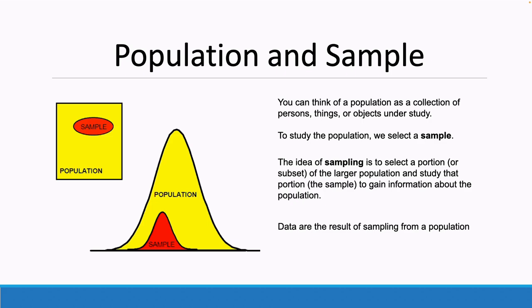Now, let's talk about population and sample. You can think of a population as a collection of persons, things, or objects under the study. To study the population, we select a sample. Now, the idea of sampling is to select a portion of the larger population and study that portion to gain information about that population. Data are the result of sampling from a population.